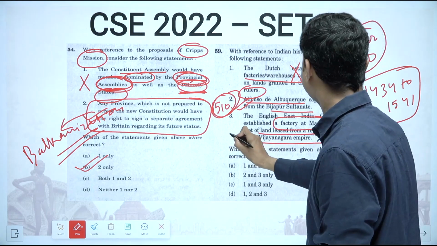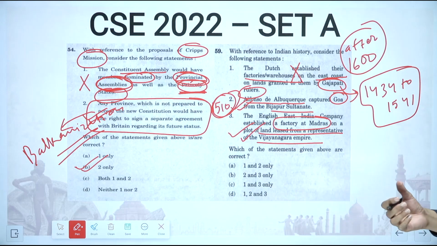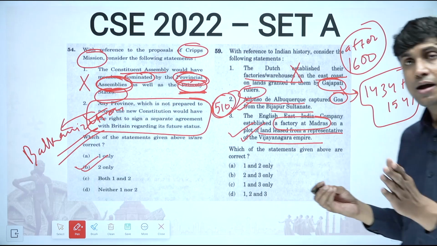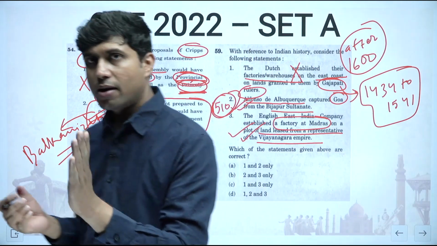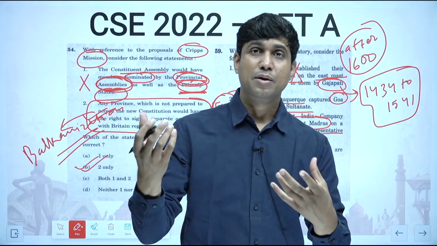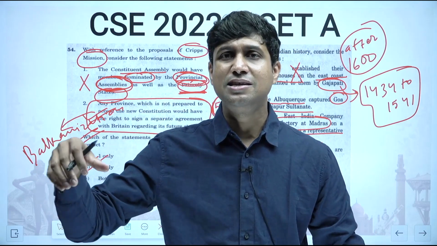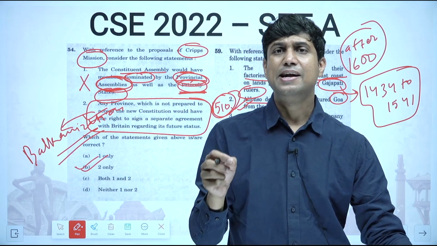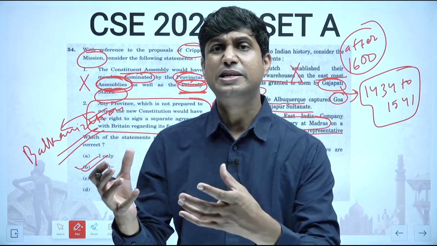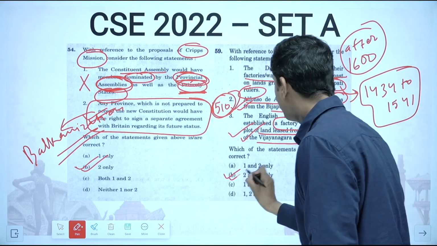English East India Company established a factory at Madras on a plot of land leased from a representative of Vijayanagar Empire. This is also correct. It had taken land from the representative of Vijayanagar Empire. It was a local Raja, Venkadri Naika. Naikas were earlier the feudatories of Vijayanagar Empire, and later they went on to become local Rajas. So Venkadri Naika was the local ruler from whom the British had taken this land. So this is also correct. So answer is 2 and 3.